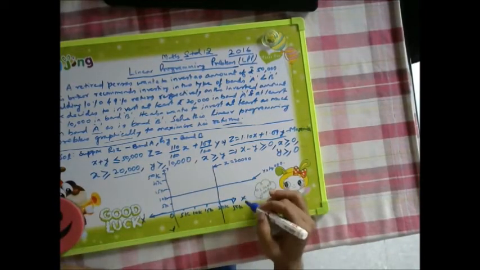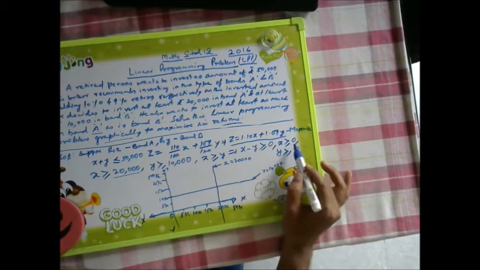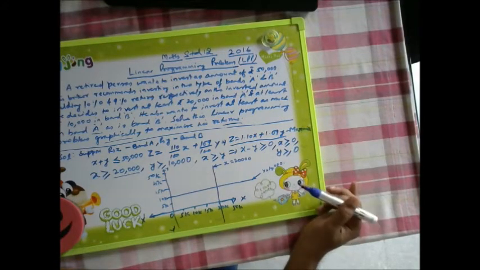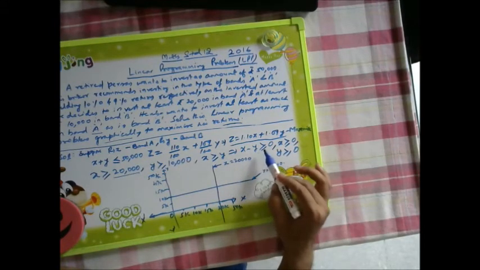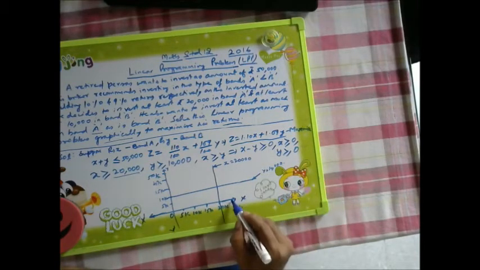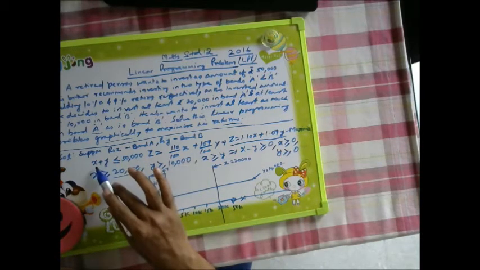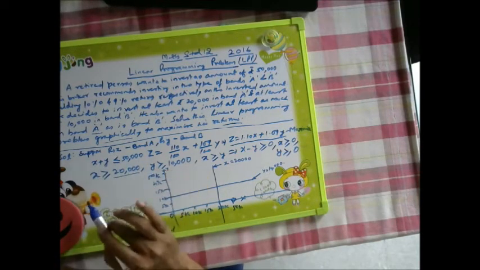Now these two lines we have already drawn, x is greater than or equal to 0 and y is greater than or equal to 0. That is already existing. Then x minus y is greater than or equal to 0. Now one more line we need to draw, that is x plus y is equal to 50,000. If x equal to 0, y will become 50,000.